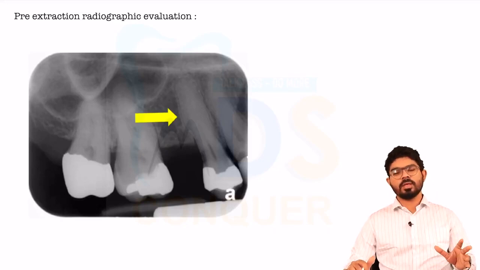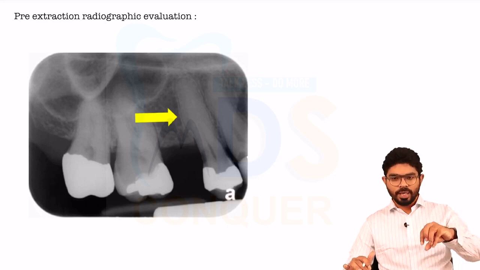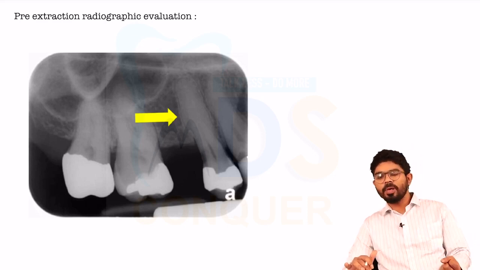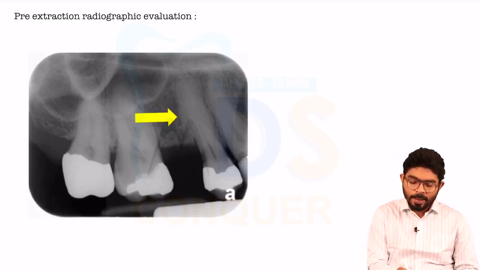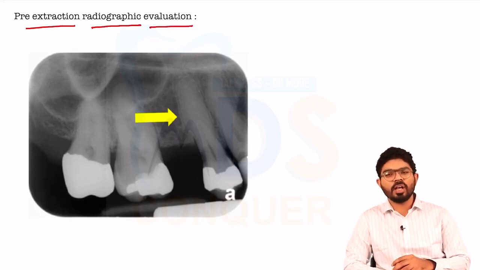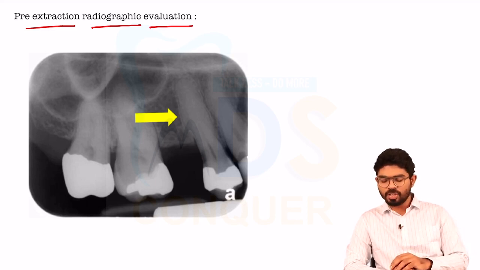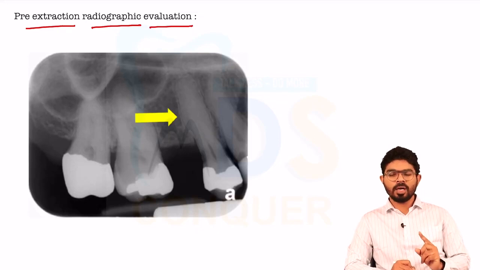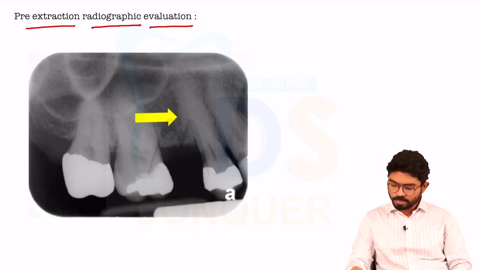The next topic is, before we go for transalveolar extraction, it is mandatory that you take radiographs, and these radiographs are going to help you in coming to a few conclusions. That is called pre-extraction radiographic analysis or pre-extraction radiographic evaluation. So what are the things that you have to see in the pre-extraction radiograph? The first and foremost important thing is the relationship of the tooth to be extracted to the vital structures.